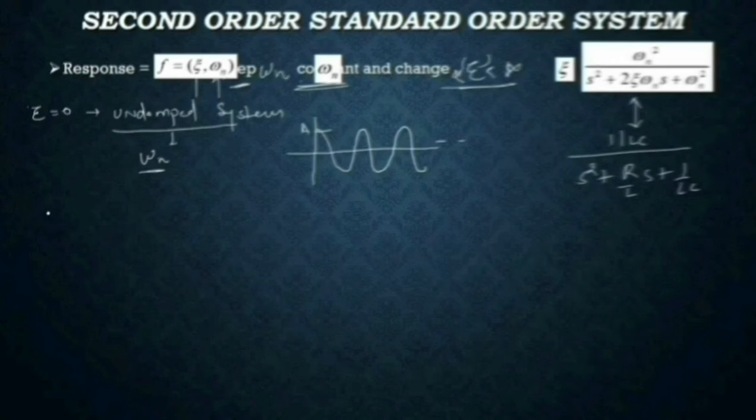Now, if we damp the system, damping will be more than 0, but the system will not be damped as much as required. So the system will be less damped. We can call it an underdamped system.